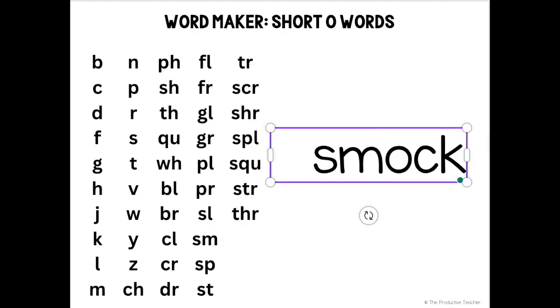Smock. Smock is a word. Spock. Spock is not a word. Stock. Stock is a word. Trock. Trock is not a word. Scrock. Scrock is not a word. Shrock. Shrock is not a word. Splock. Splock is not a word. Squawk. Spelled like this, squawk is not a word. Strock. Strock is not a word. Throck. Throck is not a word.